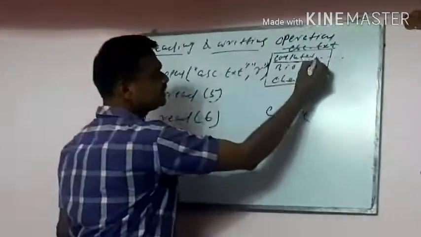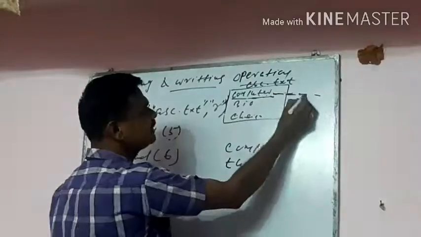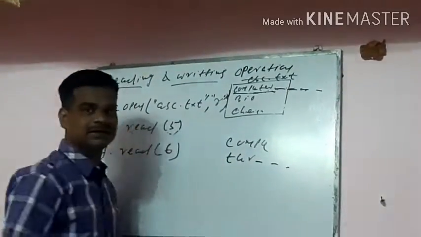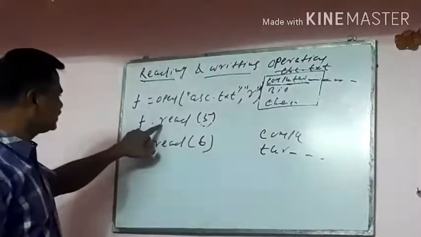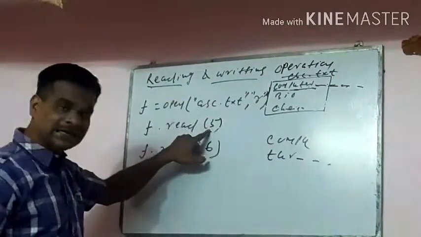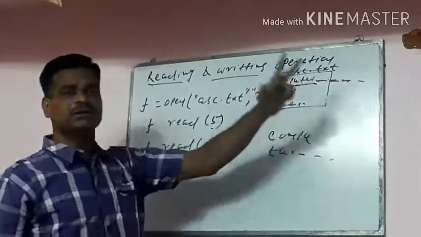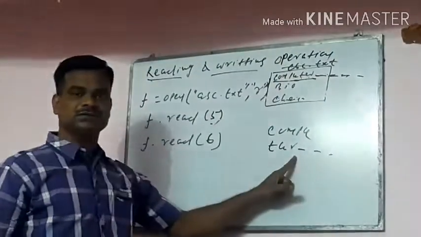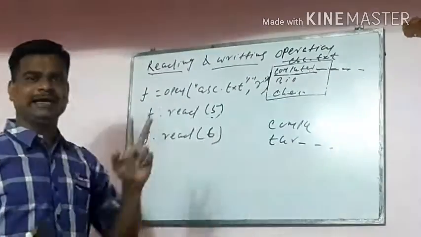Here the space is also a character. Space is also a character: TER, then 3 spaces it read. 3 spaces read. 6 characters you are reading. That means first the file is reading 5 characters, then the cursor is pointing to the 5th character, then it reads onwards 6 characters. That means the read function reads a single line.